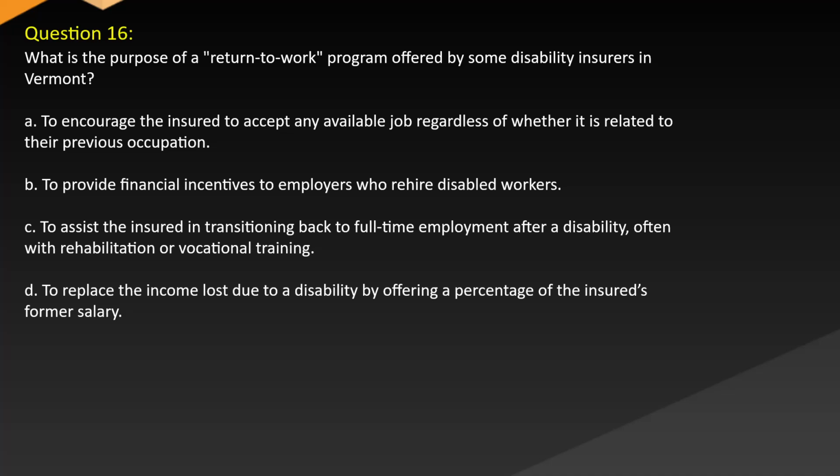Question 16. What is the purpose of a return-to-work program offered by some disability insurers in Vermont? A. To encourage the insured to accept any available job regardless of whether it is related to their previous occupation. B. To provide financial incentives to employers who rehire disabled workers. C. To assist the insured in transitioning back to full-time employment after a disability, often with rehabilitation or vocational training. D. To replace the income lost due to a disability by offering a percentage of the insured's former salary.